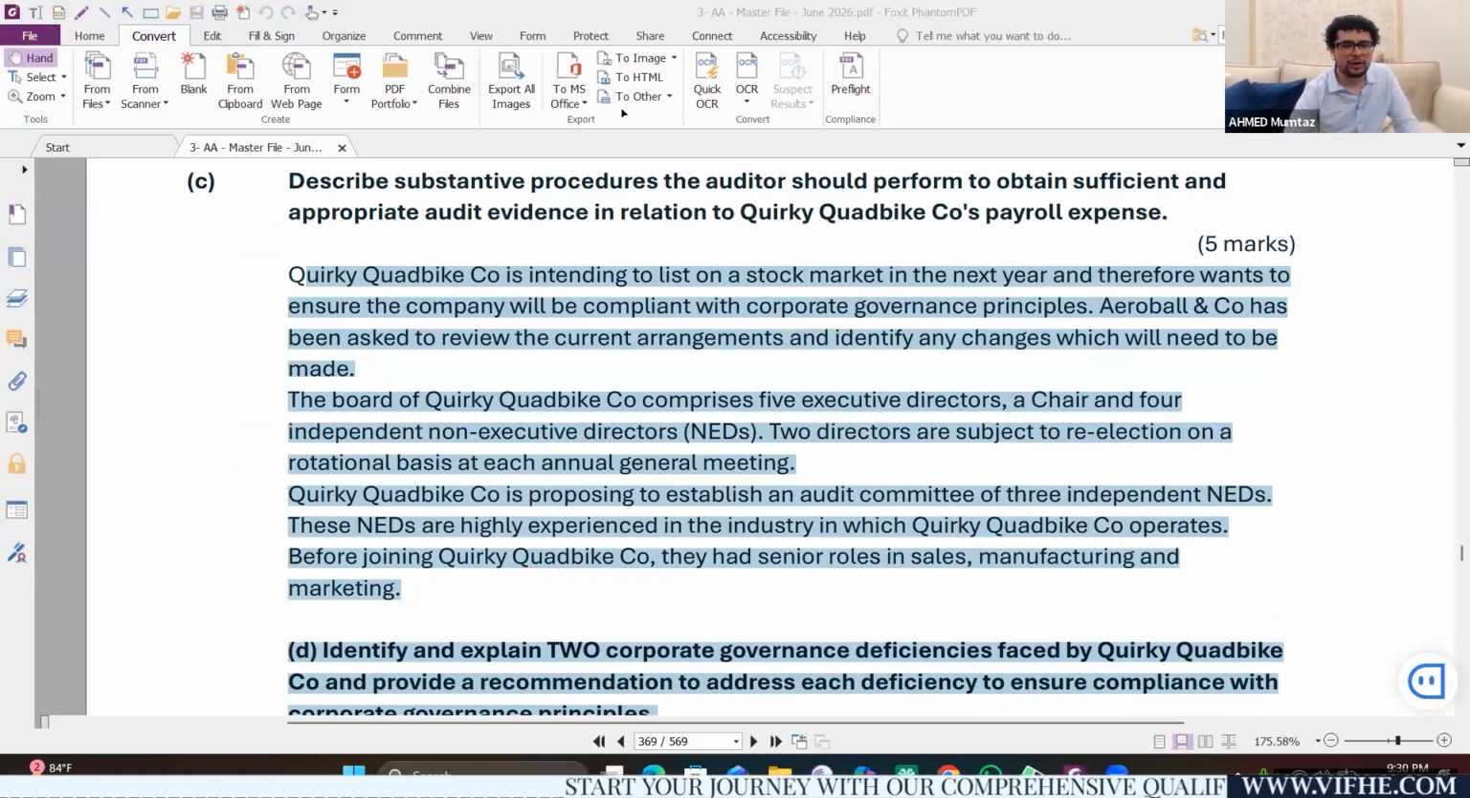They plan the audit and devote appropriate time. Yes, this is one of the benefits of audit planning. This is not the correct answer. Better controls, less substantive testing needed. Wow, that's a very good comment.